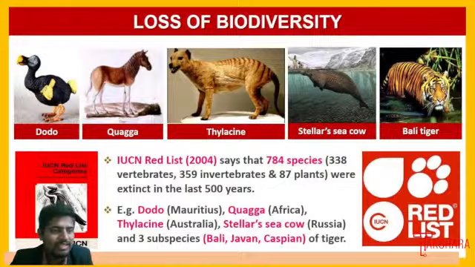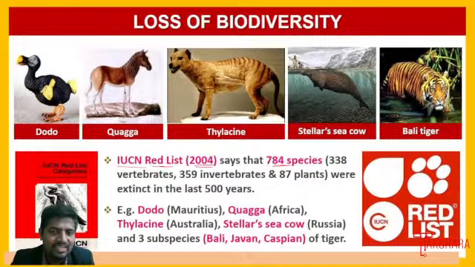One important list we know is the IUCN, the International Union for the Conservation of Nature, which covers natural resources. According to the Red List, around the year 2004, nearly 784 species have become part of the list.